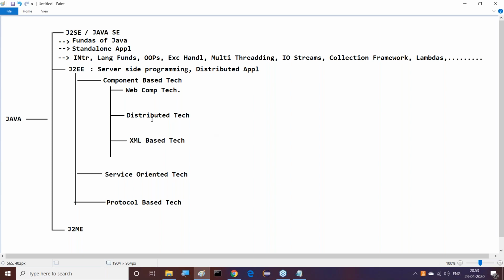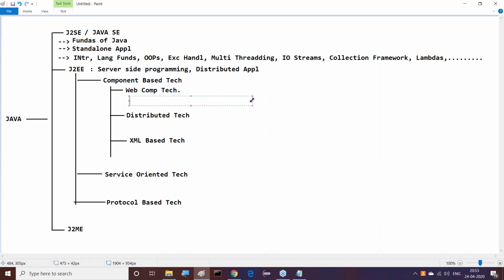Now, if you observe these web component technologies, what are the various web component related technologies available? Servlets, we can understand that. Next one is JSPs. And then, of course, some scripting languages are available. JSTL exists and expression language is available. All these are web component related technologies. They are going to be associated with either servlets or JSPs.